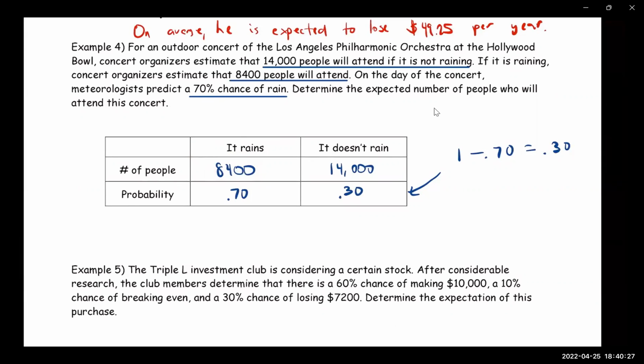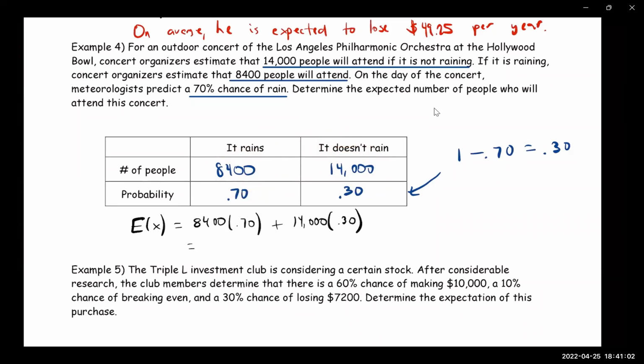According to this formula, the expected value of people should be in between these two numbers, somewhere in the middle, maybe 12,000 or 10,000 people. It has to be bigger than 8,400 and less than 14,000. So let's see the outcome if we leave it positive: 8,400 times 0.70 plus 14,000 times 0.3 gives 10,080 people.